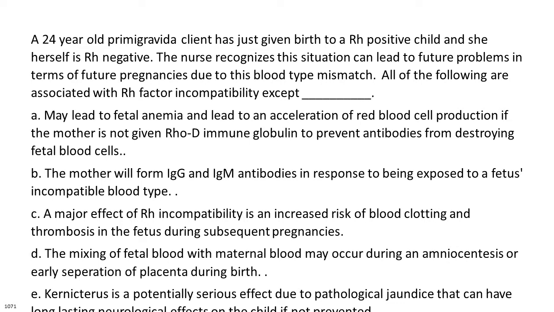subsequent pregnancies. D. The mixing of fetal blood with maternal blood may occur during an amniocentesis or early separation of the placenta during birth. E. Kernicterus is a potentially serious effect due to pathological jaundice that can have long-lasting neurological effects on the child if not prevented.